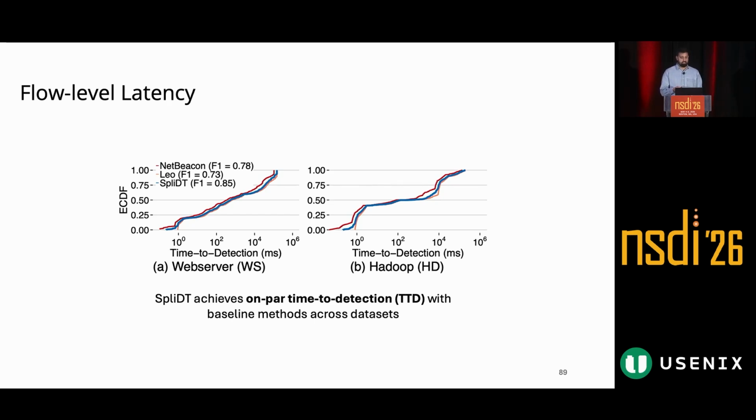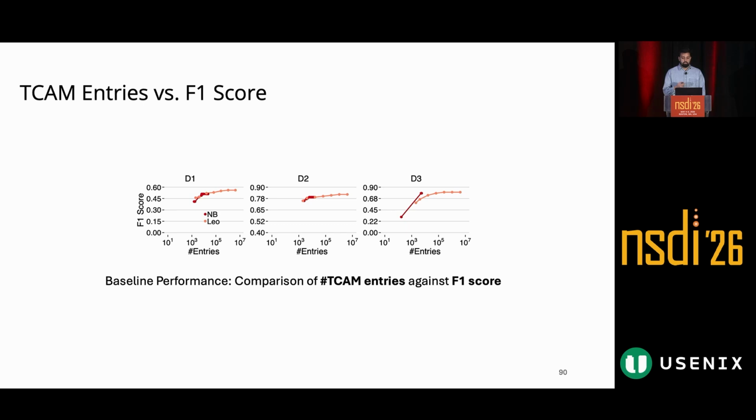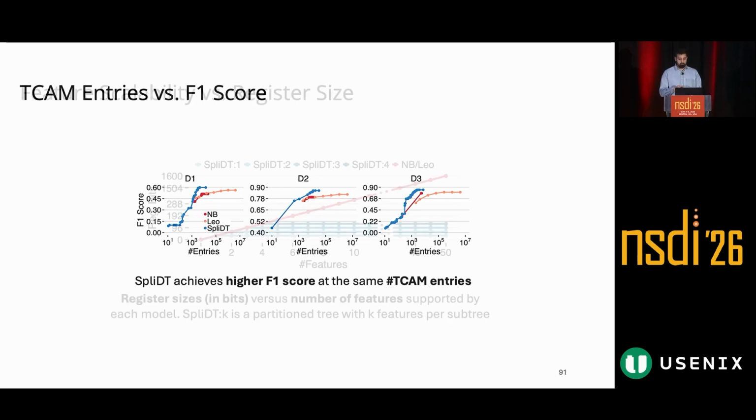We further evaluated our performance by looking at the trade-off between TCAM budget that is available and the maximum F1 score that you can get from any of these models. For a fixed TCAM budget, SPLIT consistently delivers higher F1 scores compared to baselines.